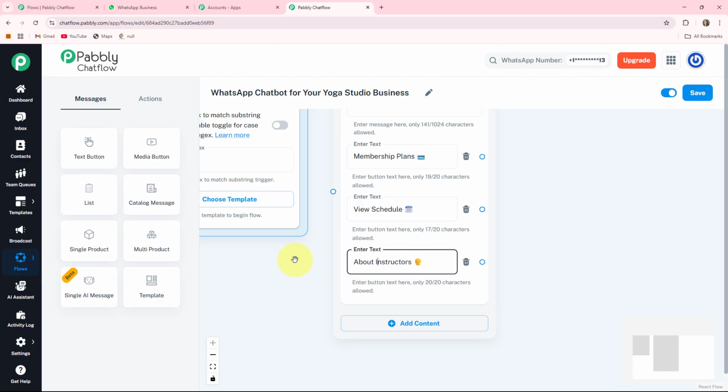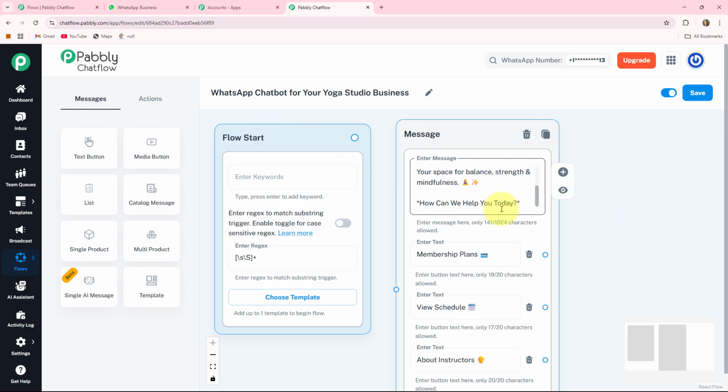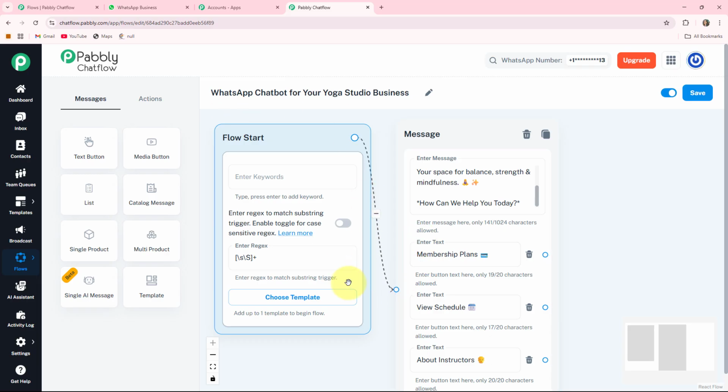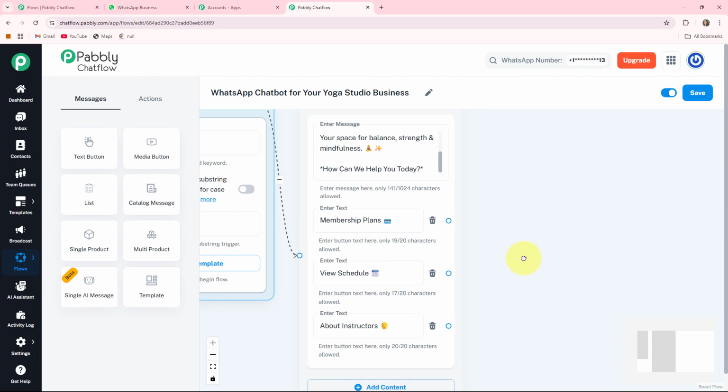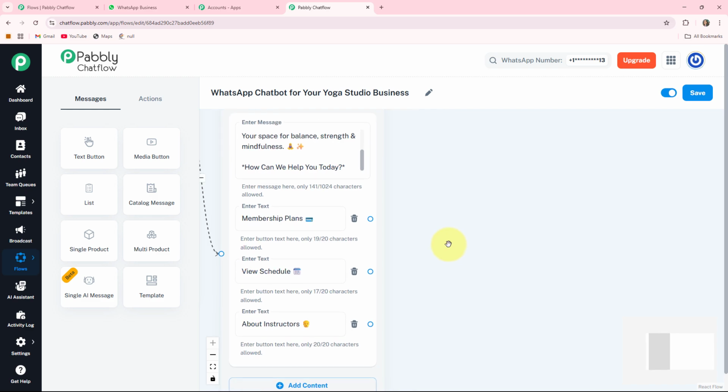Here I write it. Now I am connecting the starting point of my flow to the welcome message I wrote for my clients. By clicking on this circle, drag a line and connect this line to this circle. Here our flow starting point is connected to our welcome message. Now, if my clients want to know the membership plans that are provided by my yoga studio business, then they will click on this button, so my bot will respond to them.